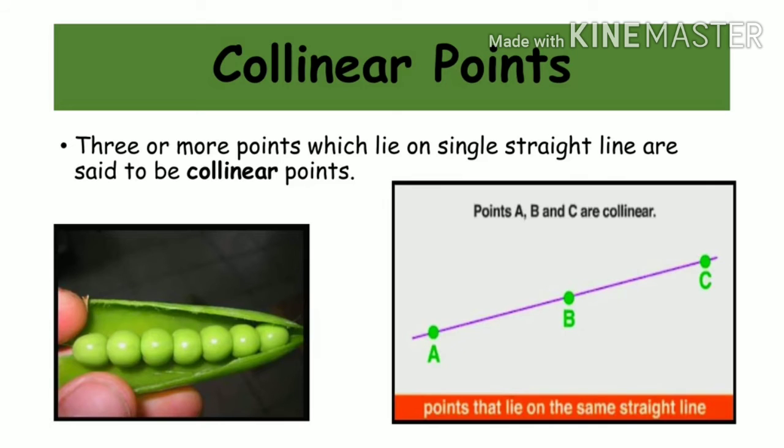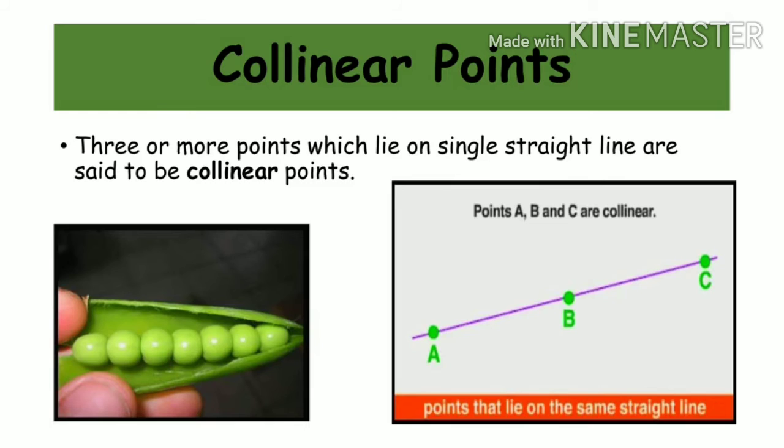Okay students, here I have given you an example of seats. Students, how are those seats placed? The seats are placed in a single line, no students? So if three or more points lie on the same straight line, they are said to be collinear points, students. I have shown that in your green alphabet.